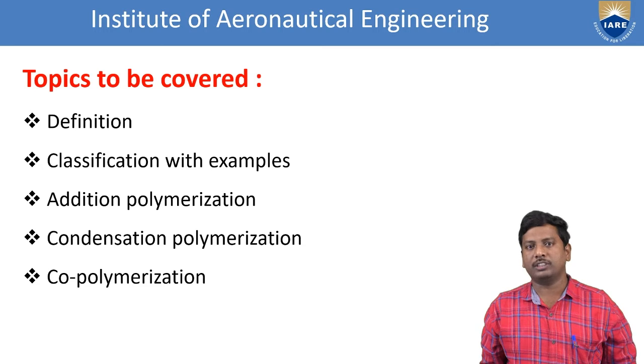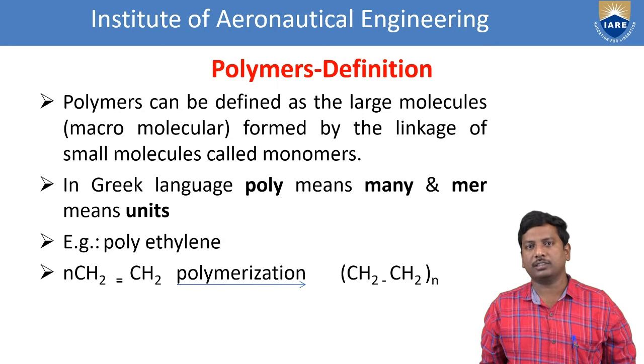So first of all, we see what is the definition of a polymer. Polymer is nothing but a poly means many, mer means unit. That means the number of the substance or number of the particles involved in a single molecule. That is nothing but a polymer. According to Greek language, poly means many and mer means units. So based on definition, we understand that polymer is not only a short molecule, it is a long chain molecule.